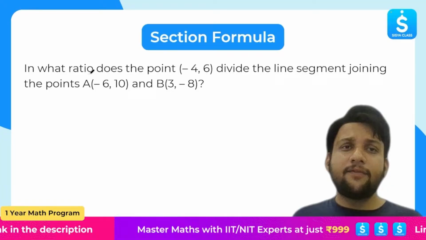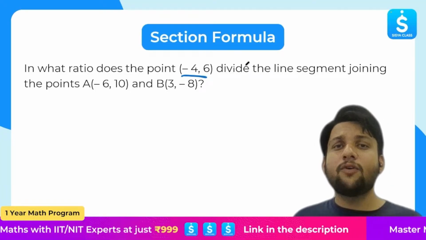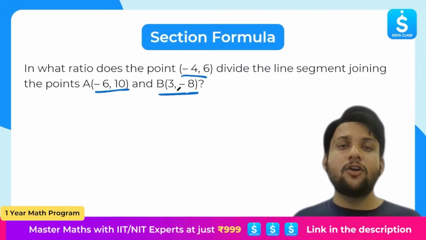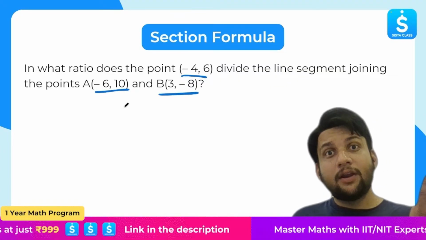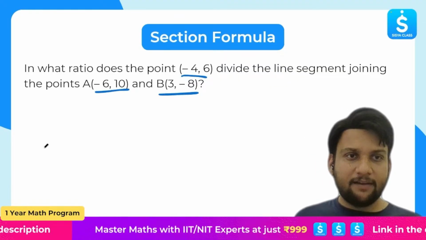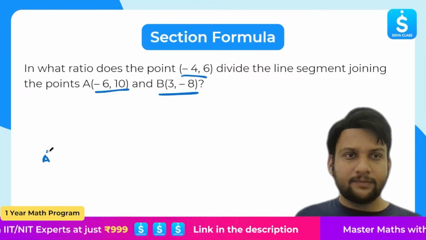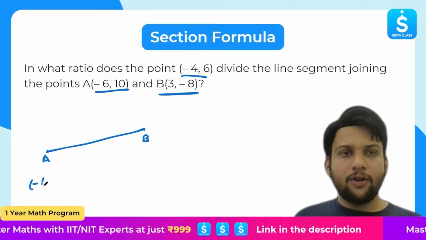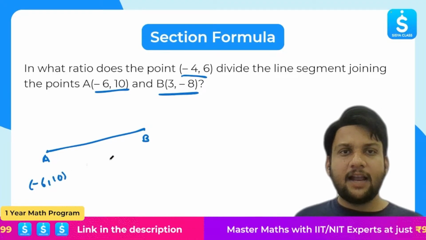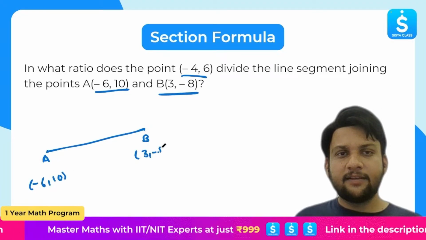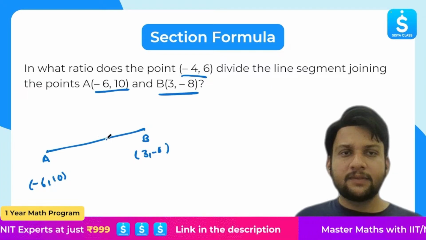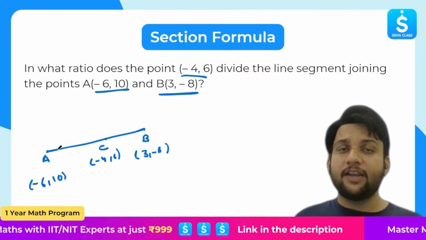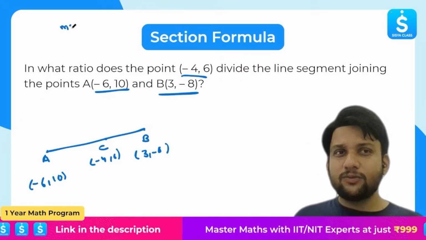What we have to do: in what ratio does the point minus 4 comma 6 divide the line segment joining minus 6 comma 10 and 3 comma minus 8? That is, we have to do the reversal thing. Okay, so we have, let's say, point A, and this is point B. Point A is minus 6 comma 10, and this is 3 comma minus 8. And we have to find the point, let's say this point is C, that is minus 4 comma 6. We have to find the ratio. We have to find m is to n.